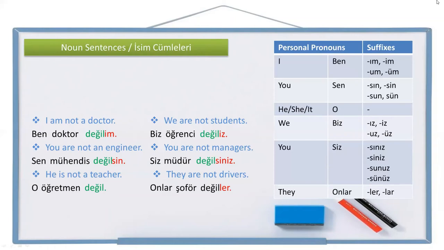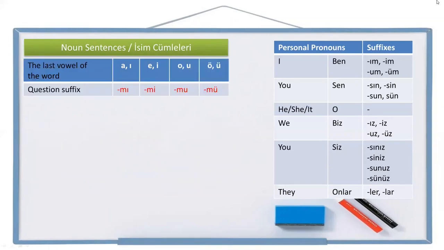Alright, now let's see the question sentences. The question suffix is mi, mı, mu, mü, which alternates according to four-way vowel harmony. Let's see an example. Am I a doctor? Let's try to write it.